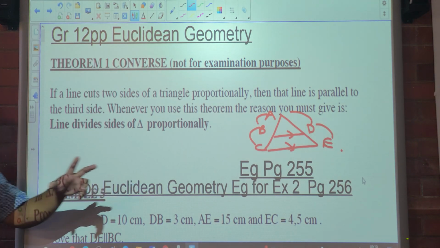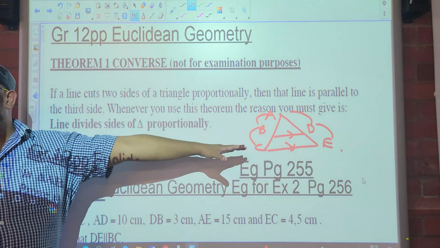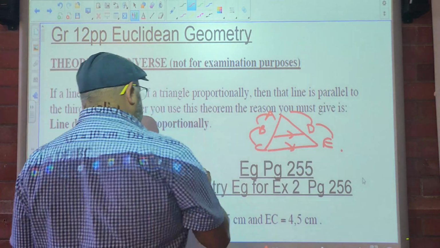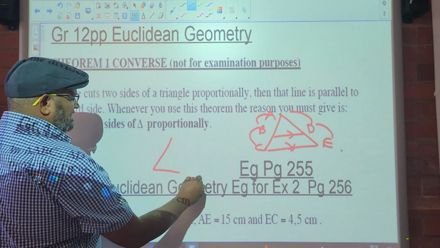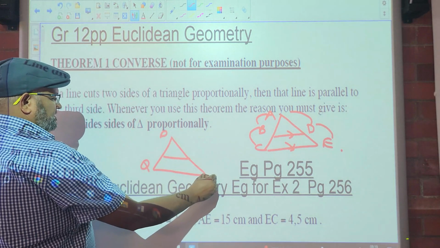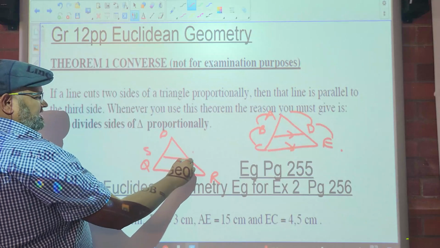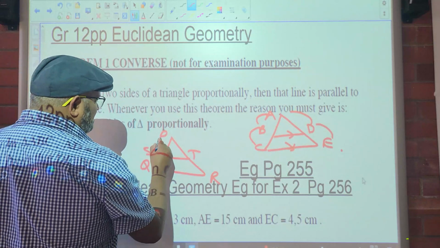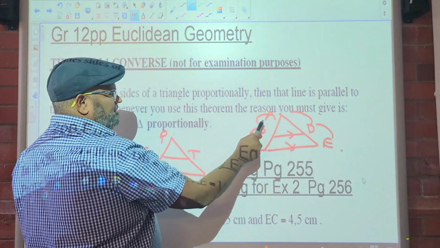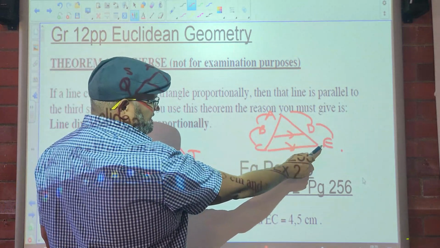So today we're going to look at the converse of this proof. The converse is basically the reverse. If you have a triangle PQR and you've got ST here, remember if these lines are parallel, then AB over BC is equal to AD over DB.